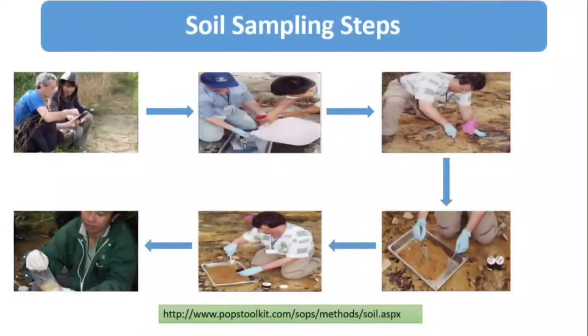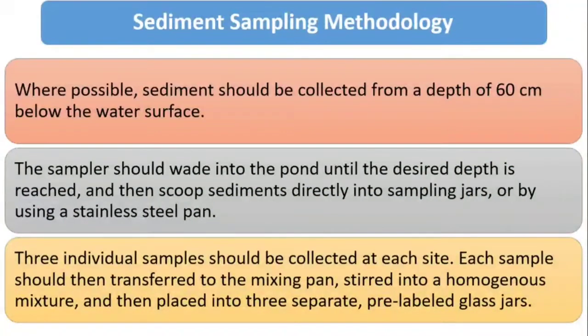Then ensure that the waterproof label on the containers includes the sampling site number, date of sampling, type of sample, and the name of the project. Maybe sometimes we will collect a soil sample, sometimes we will collect a sediment sample, so it is better to write which sample it is. Then after finishing all these things, we have to complete a final checkup to ensure that the data sheet has been completed and that all required samples have been collected and are properly labeled.